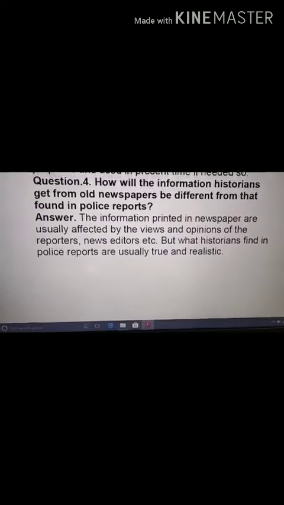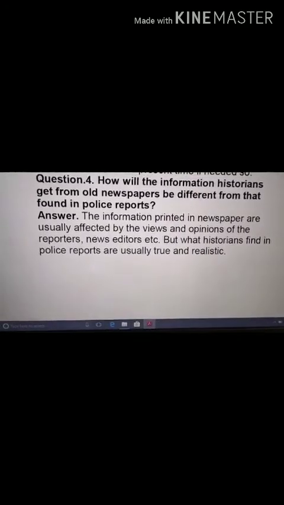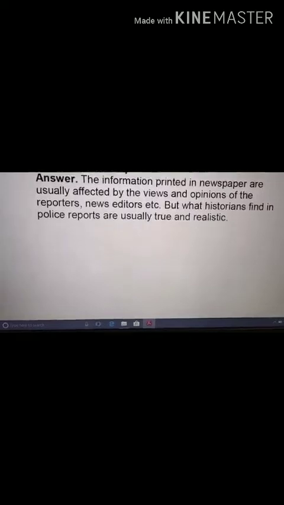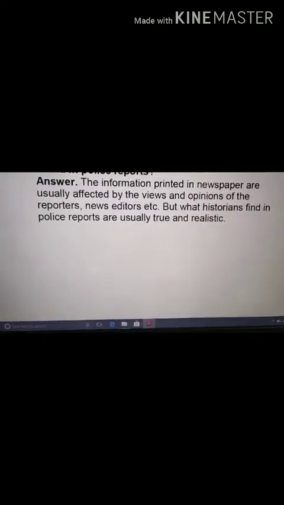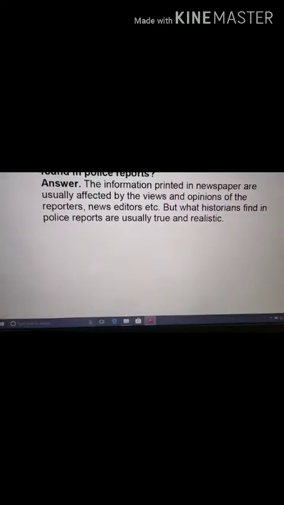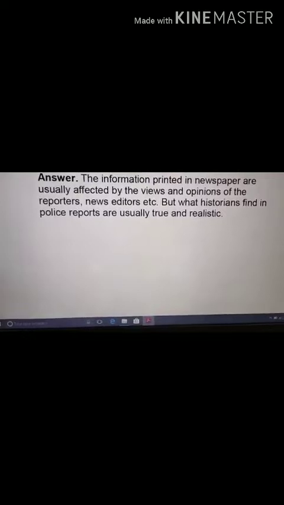So there is the question number 4. How will the information historians get from old newspapers be different from that found in police reports? The information printed in the newspapers is usually affected by the views and opinions of the reporters, news editors, etc. But what historians find in police reports is usually true and realistic.